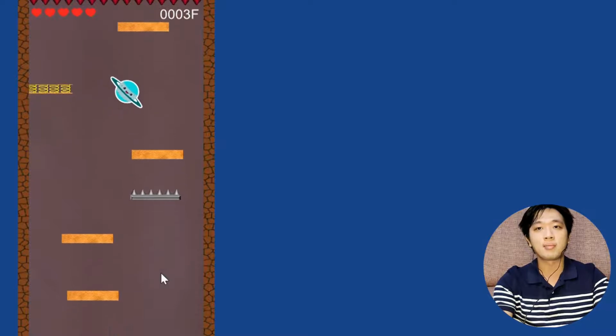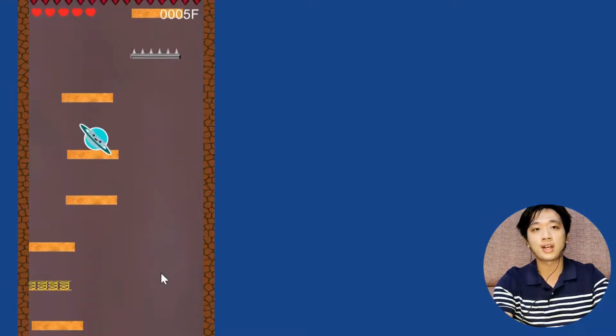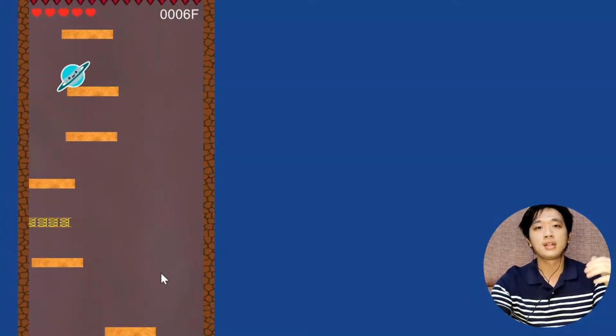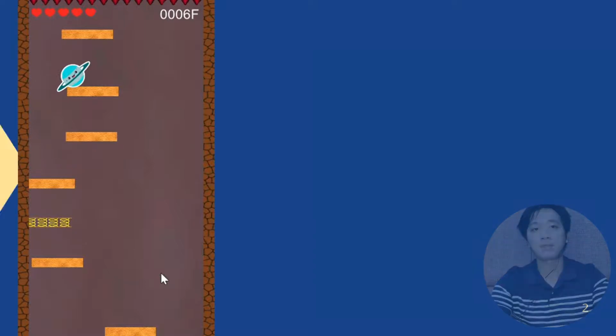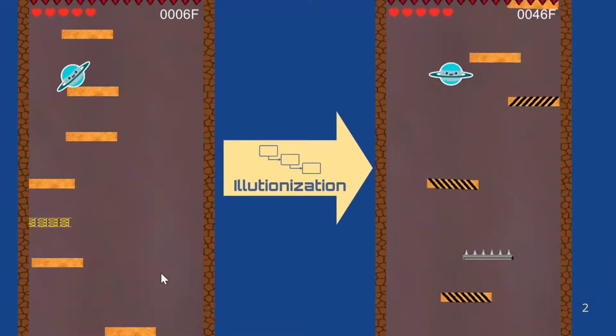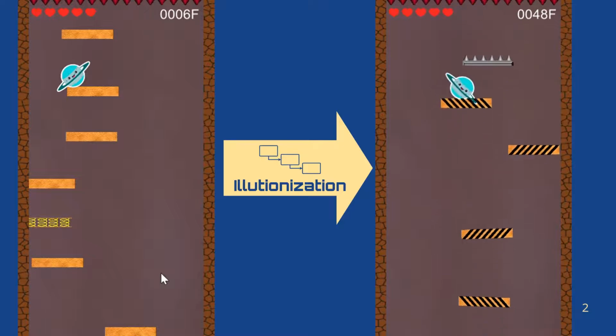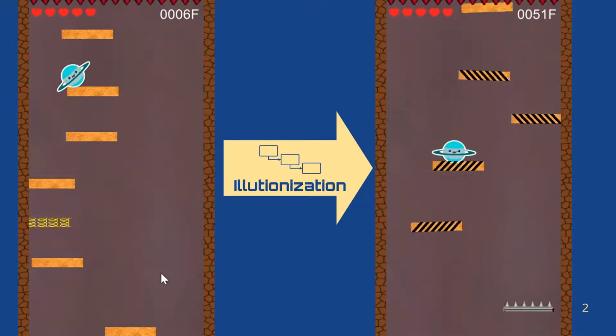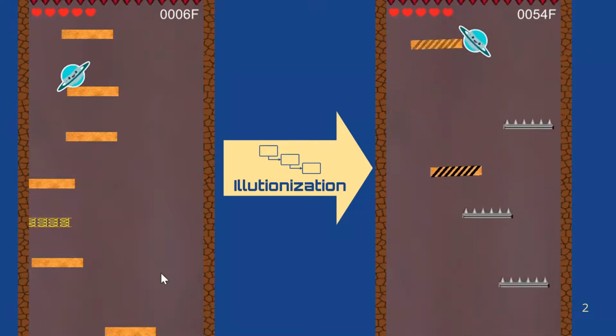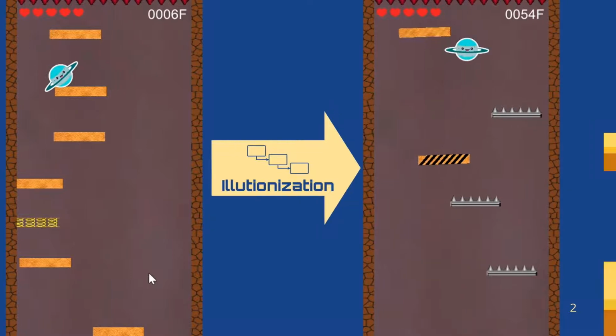This is a classic minigame where players move their character left or right to drop on the next rising platform. After illusionization, the platforms seem tilted, so players have to pay extra attention to the game. By adding illusions, we increase the game's difficulty and enjoyment.